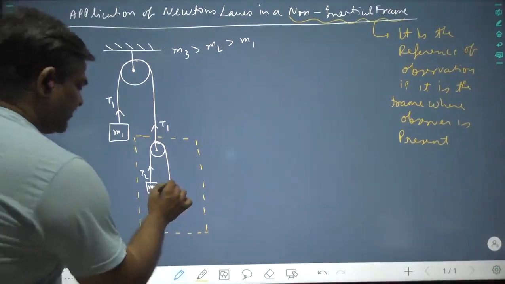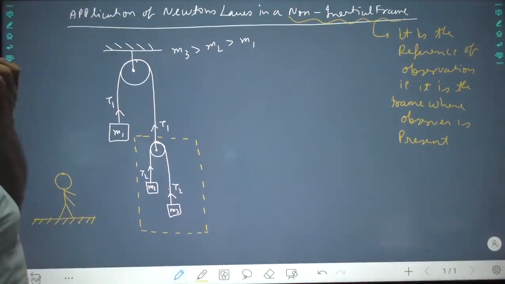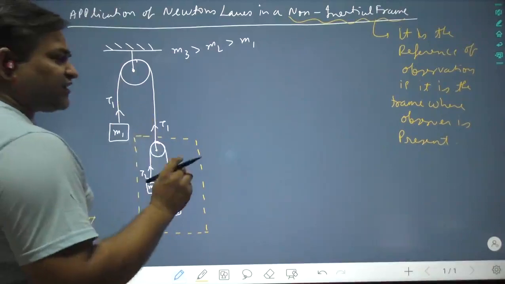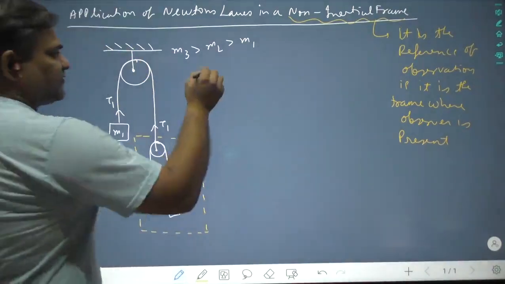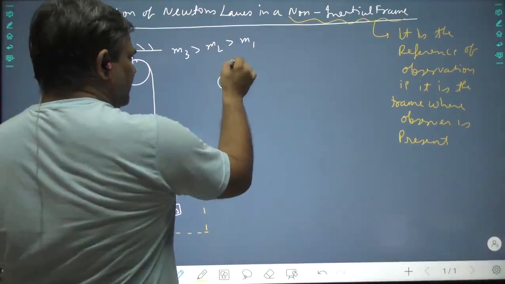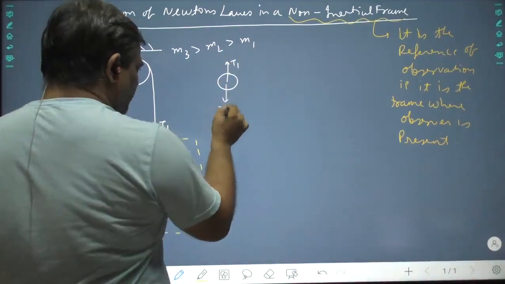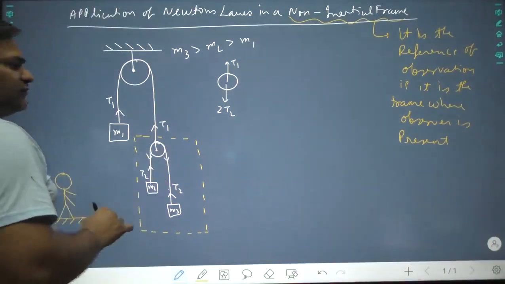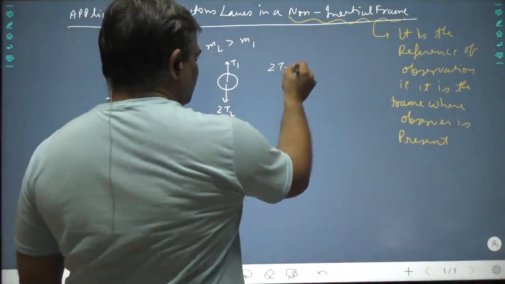Okay, now understand the tension is T2. Now see, this pulley is massless. About every massless object, the forces must be balanced. So for this massless object, we have T1 above and 2 T2 below, because this is pulling this T2, this is pulling this T2. So 2 T2 equal to T1.